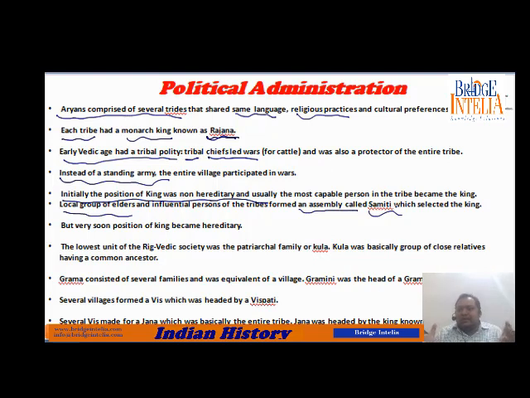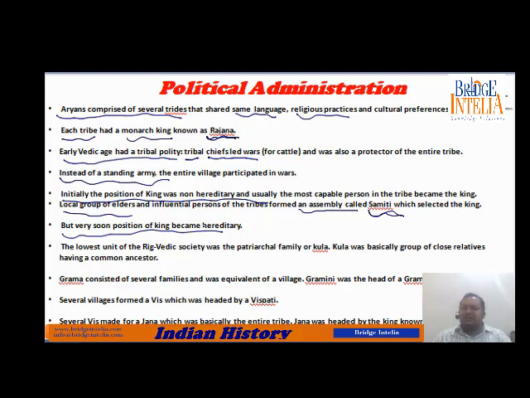It was a political group which looked after day-to-day political activities. And it was this committee, the Samiti, which actually chose who would become the king. They used to test who is the most able person in our tribe and make him king. But very soon all this came to an end.